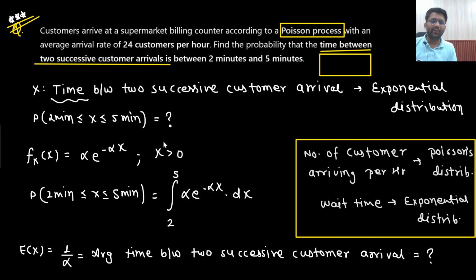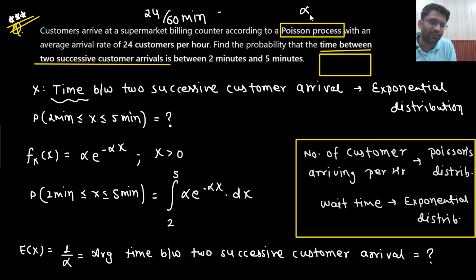In the examination, if you don't want to think too much, then what would you think? 24 customers per 60 minutes. This is what they have given. Right? So that's it. This will be the value of alpha.